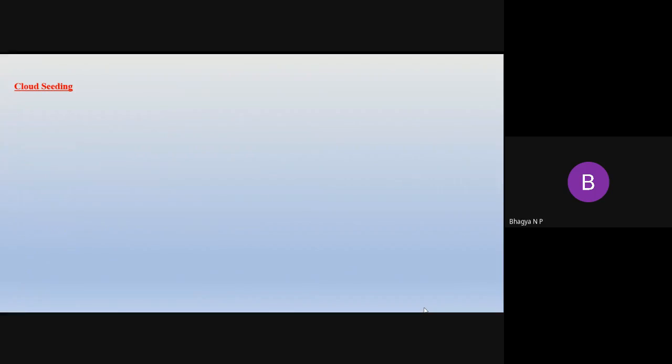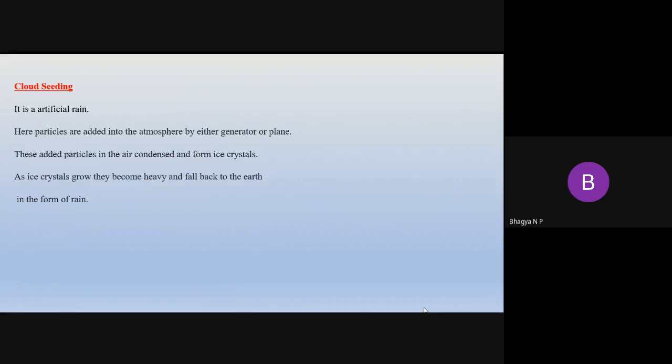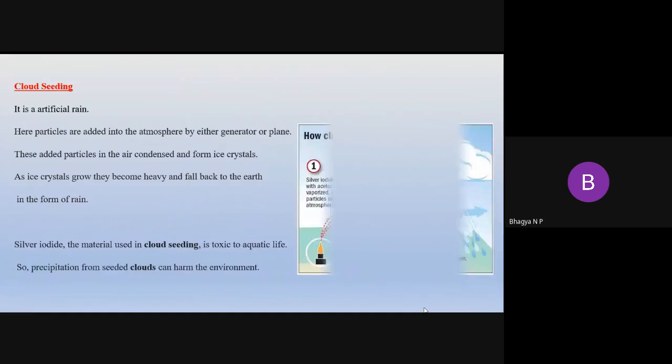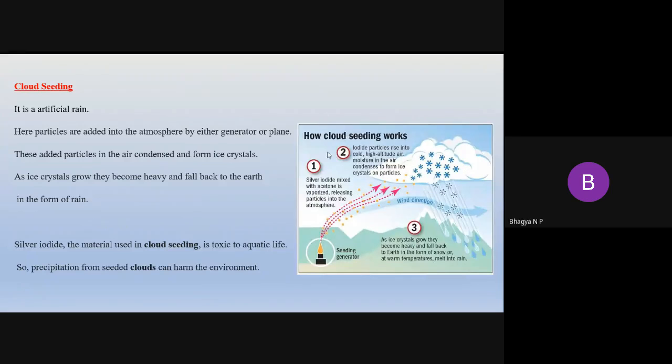The next is cloud seeding. What does cloud seeding mean? Cloud seeding means artificial rain. Now you could see the diagram. If you see it in the diagram, artificial rain means we are producing rain artificially. How can we produce the rain artificially? Very simple.